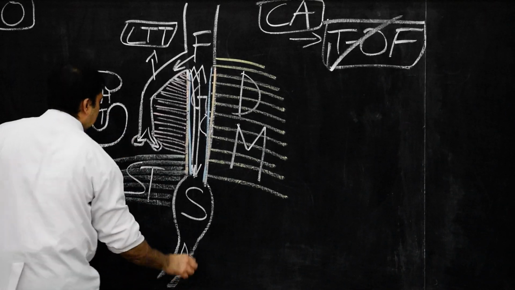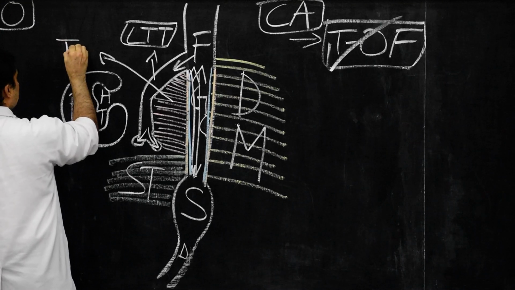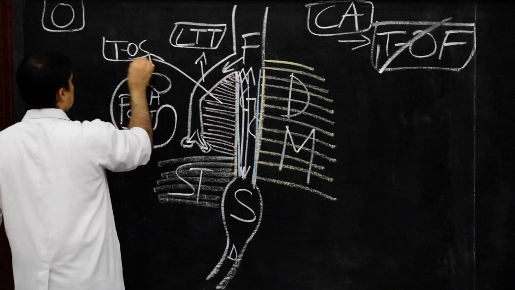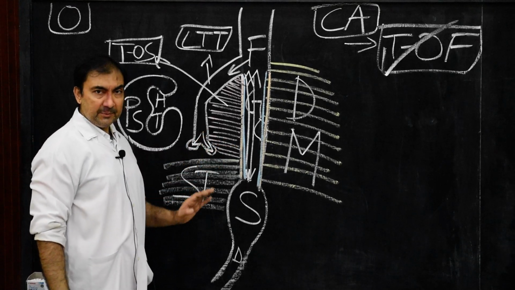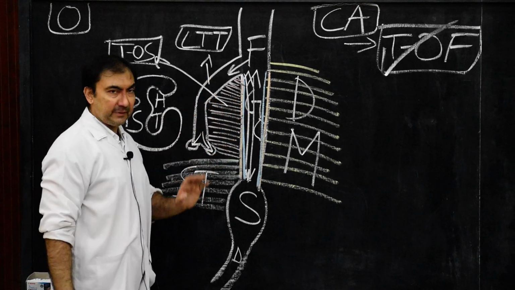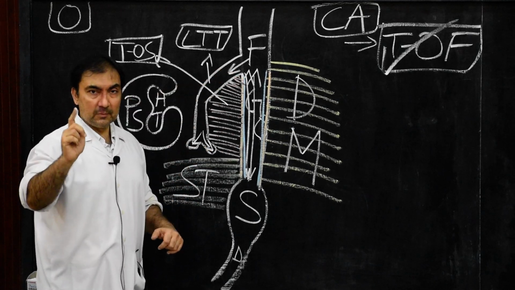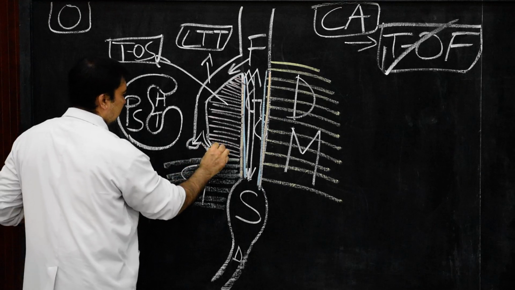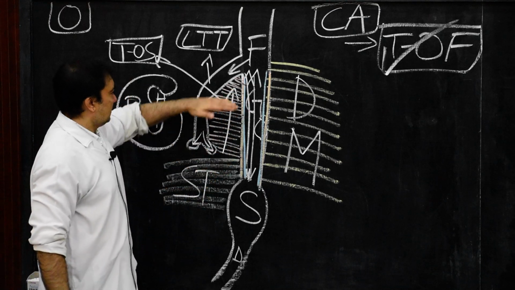And we shall mark this as the tracheoesophageal septum. Now always note down, this septum is present between the laryngotracheal tube and esophagus, and it will always grow caudocranially. Note down, it will grow caudocranially, that means it will grow in this direction, from caudal end to cranial end.